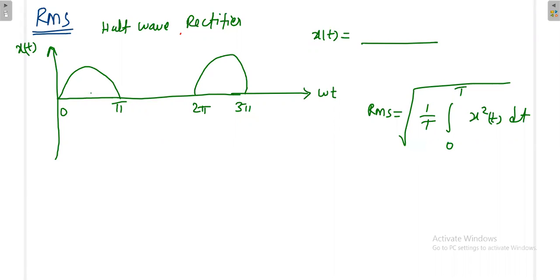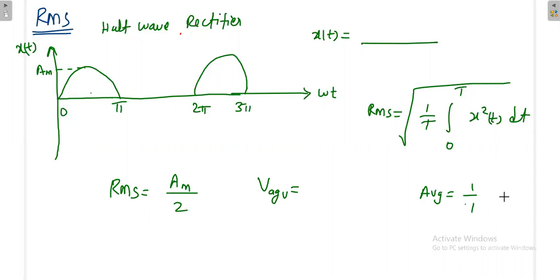Once you find the RMS value, suppose the amplitude is Am, the RMS value will be simply Am divided by 2. The RMS value of the half wave rectified sine waveform is Am by 2. Then what is the average value? The average value formula is 1 by T integral 0 to T x of t dt. Once you find it, that will become Vm divided by pi.